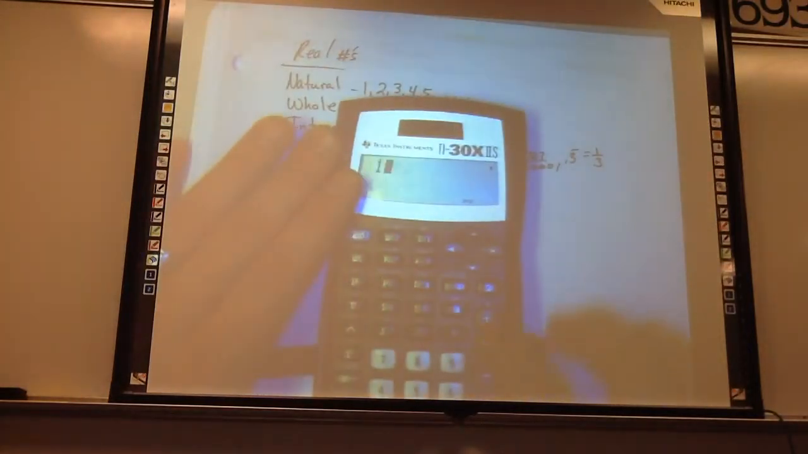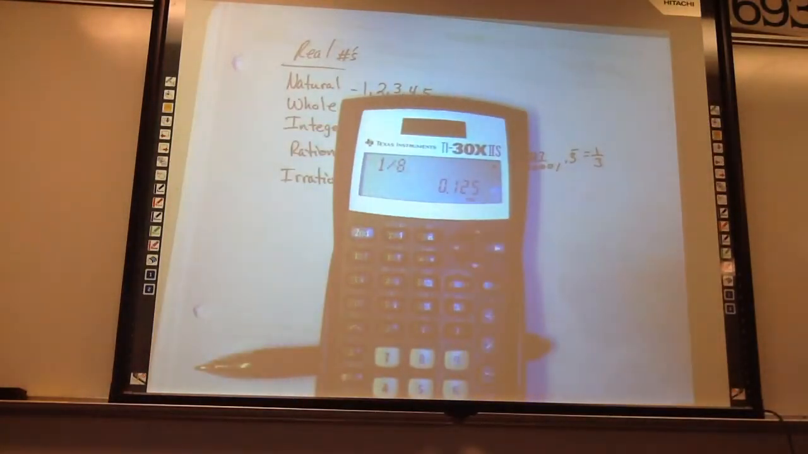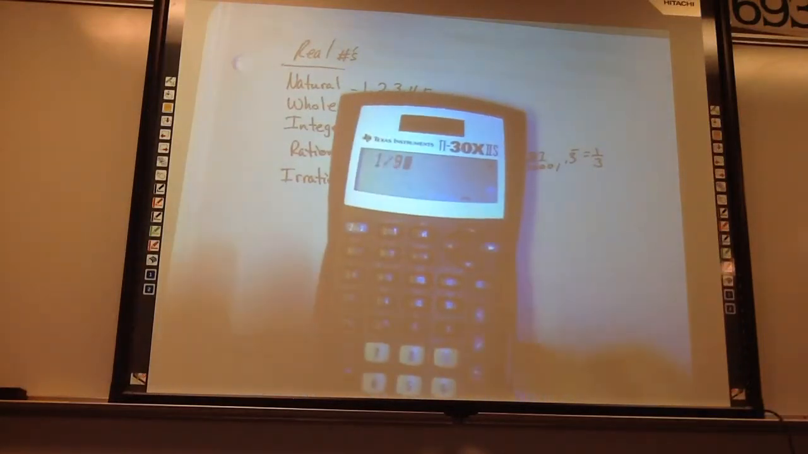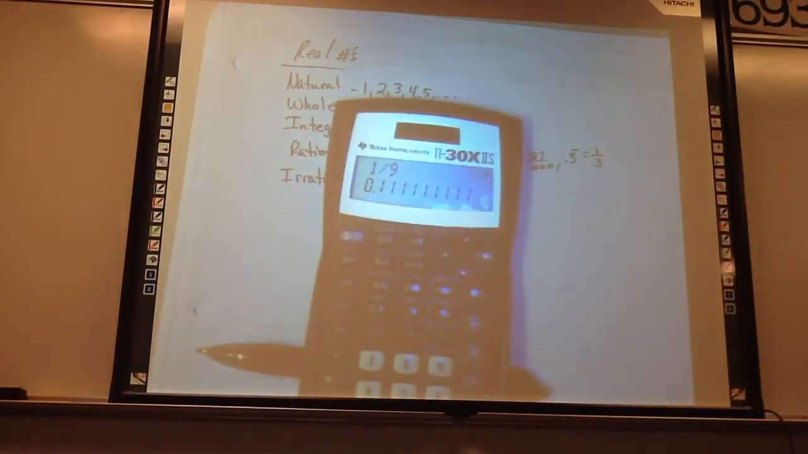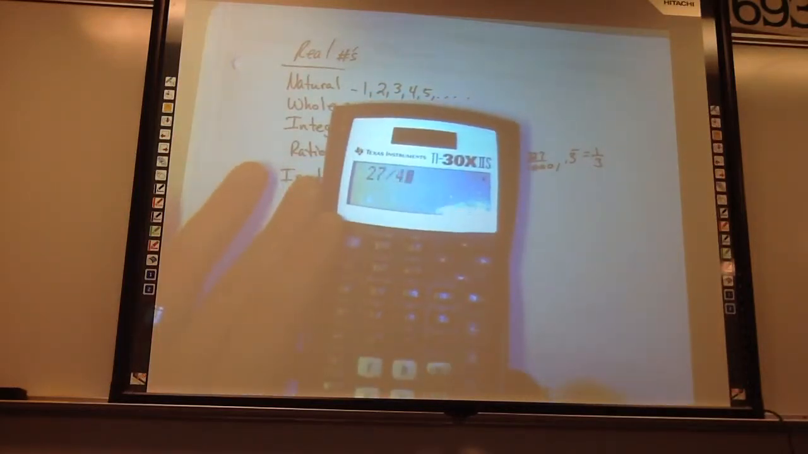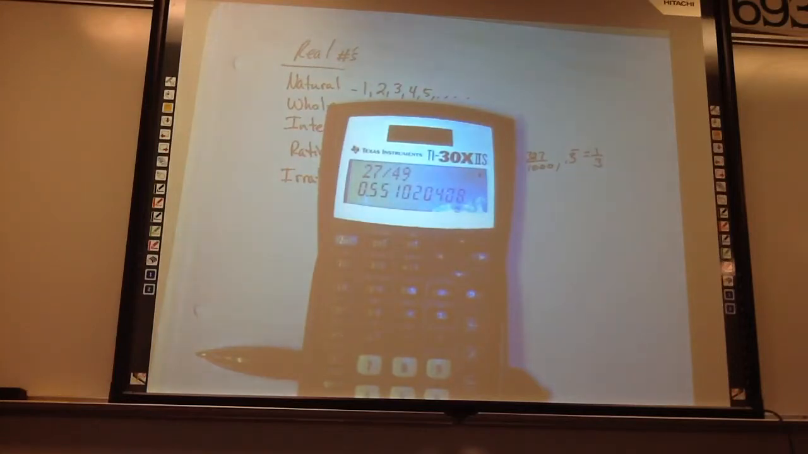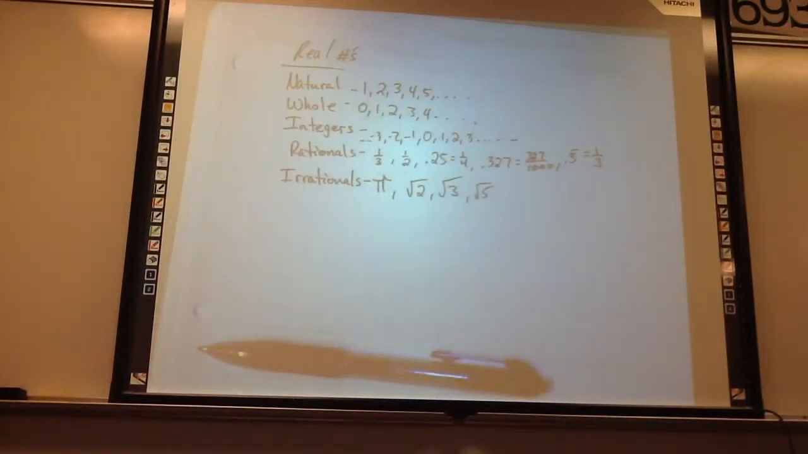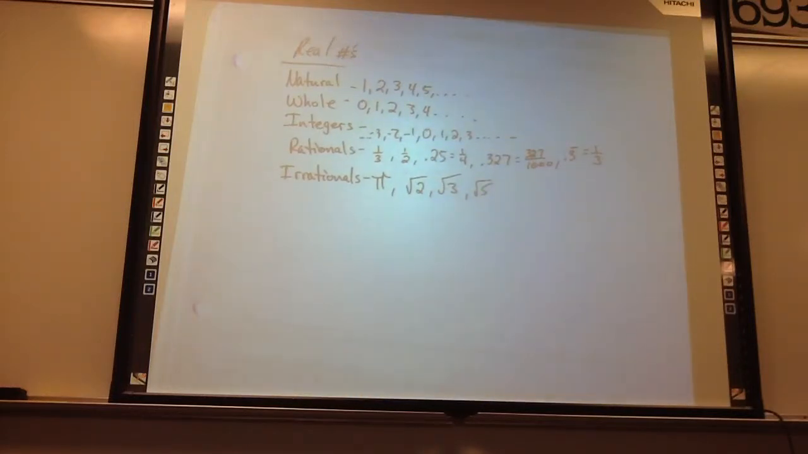If you do 1/8, you'll see a pattern. It's 0.125. It ends. It'll either end or you'll see a pattern. 1/9, you'll see a pattern: 0.1111111, it repeats. Pick any fraction, like 27/49. The calculator's not long enough, but I guarantee you it repeats. We could do it on a computer, but we don't need to. Just trust me. So those are all real numbers.